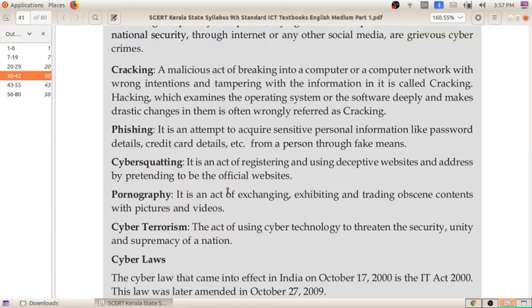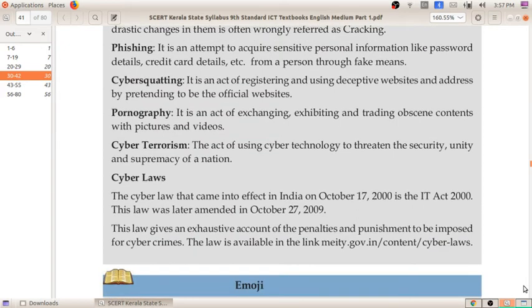Another one is cyber terrorism, the act of using cyber technology to threaten the security, unity and supremacy of a nation. That means using cyber technologies and the internet to threaten the security, unity and supremacy of our nation. It is also an important cyber crime. So these are some of the cyber crimes.